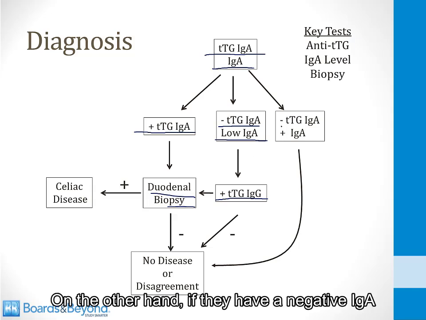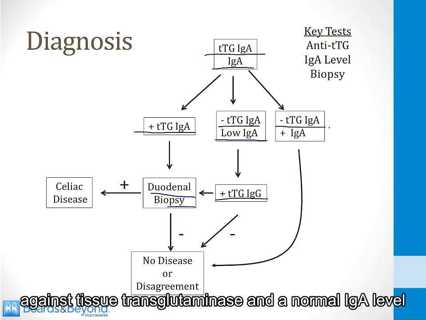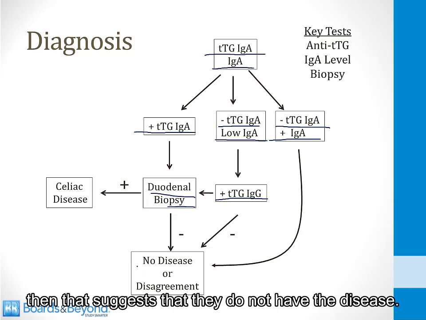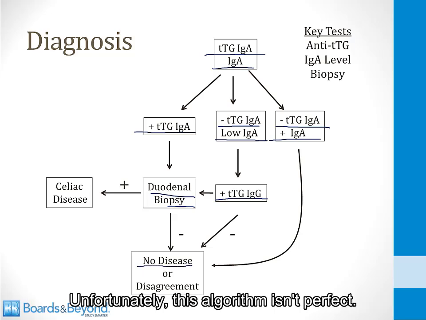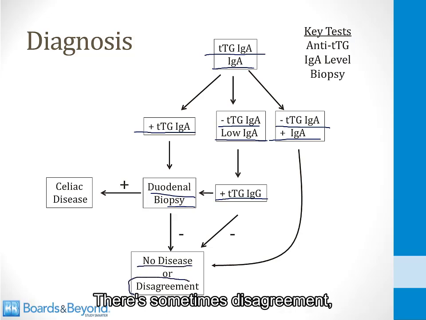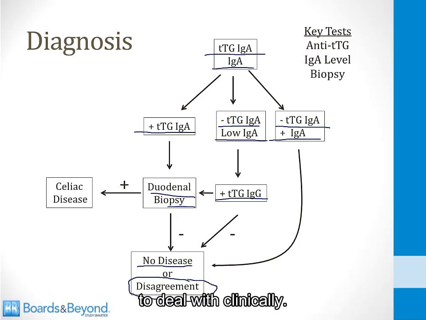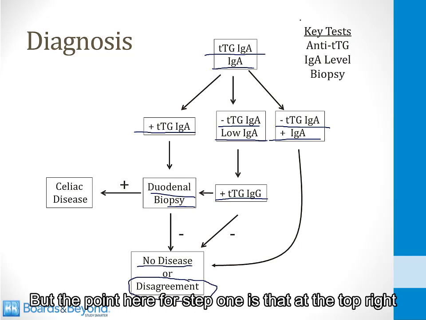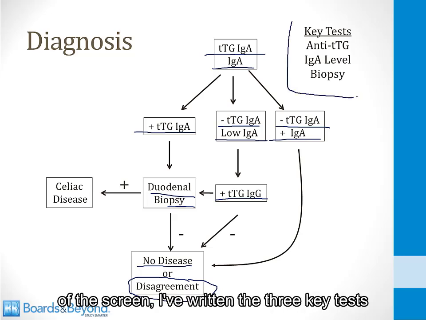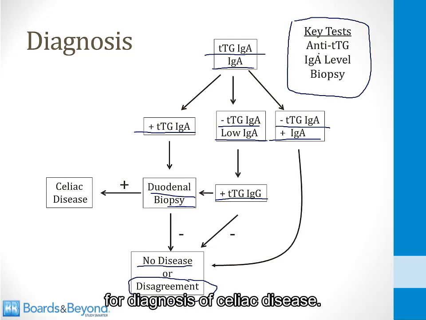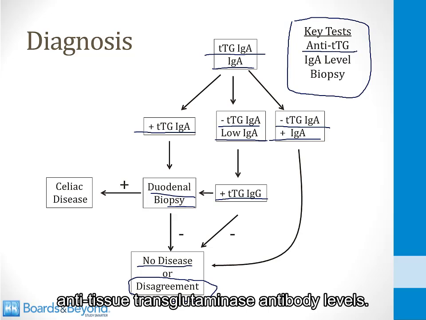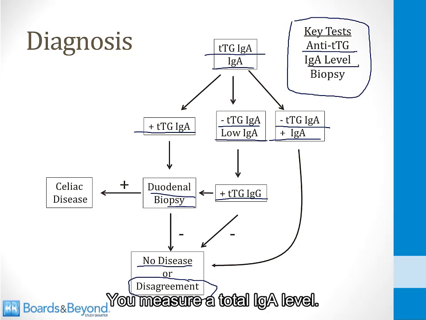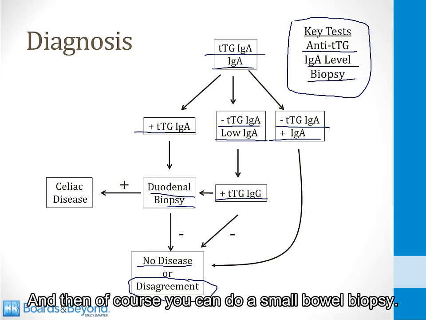On the other hand, if they have a negative IgA against tissue transglutaminase and a normal IgA level, then that suggests that they do not have the disease. Unfortunately, this algorithm isn't perfect. There is sometimes disagreement, and this is something that's difficult to deal with clinically. But the point here for step 1 is that at the top right of the screen, I've written the 3 key tests for diagnosis of celiac disease. You measure IgA and IgG anti-tissue transglutaminase antibody levels. You measure a total IgA level, and then of course you can do a small bowel biopsy.